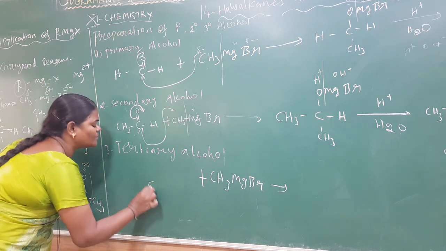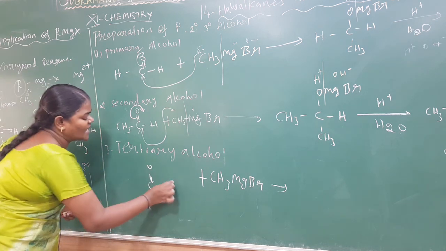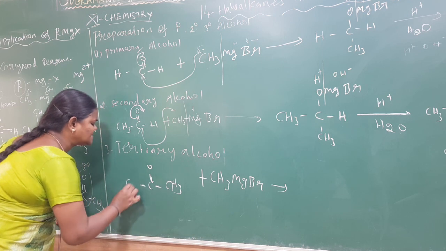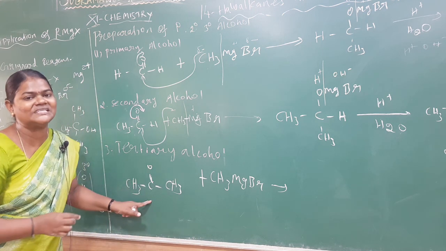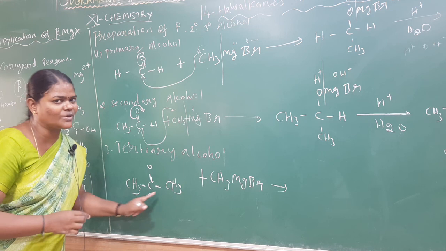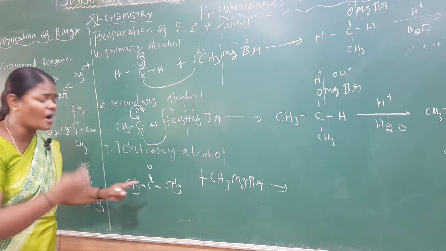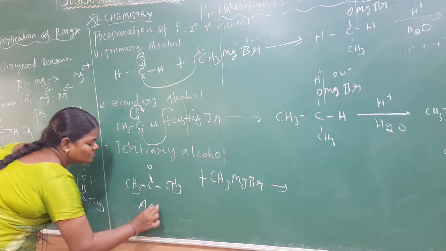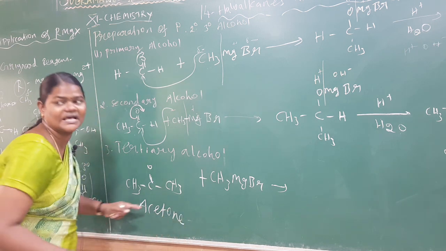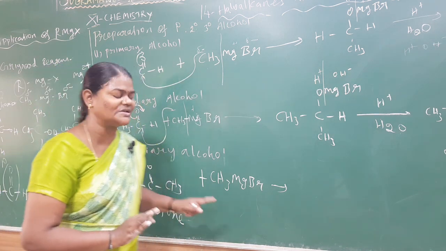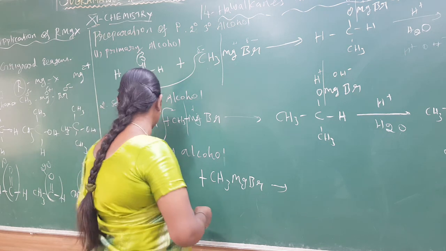So the carbonyl group is attached with 2 methyl groups. You all know that name well. What is that? Number of carbon 3. So it is a propanone. The common name of the compound is acetone. So there is a reaction here.